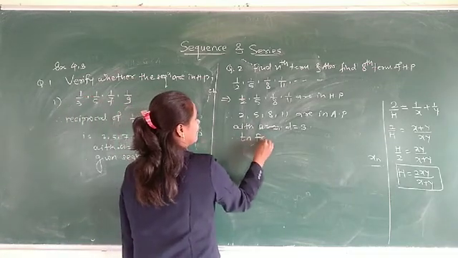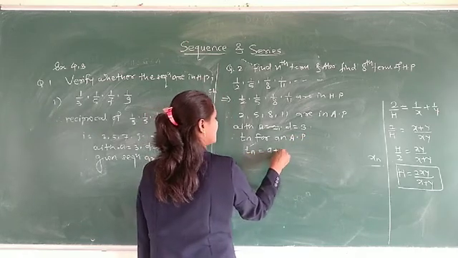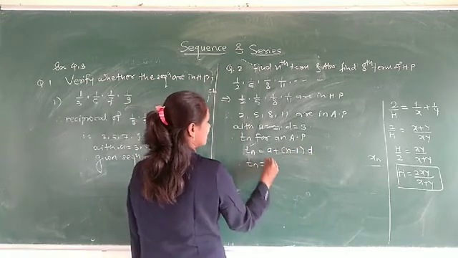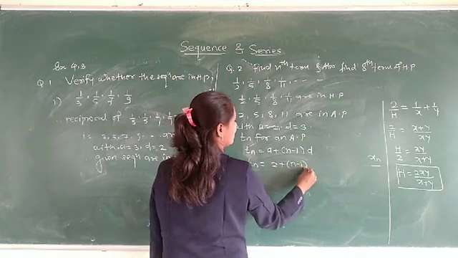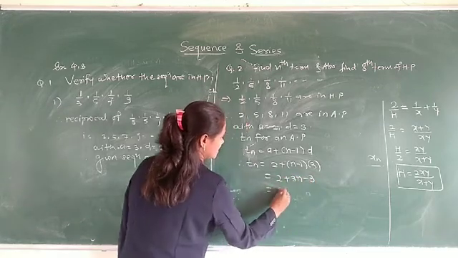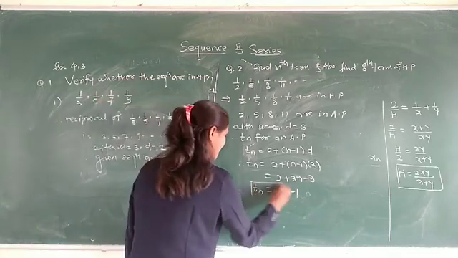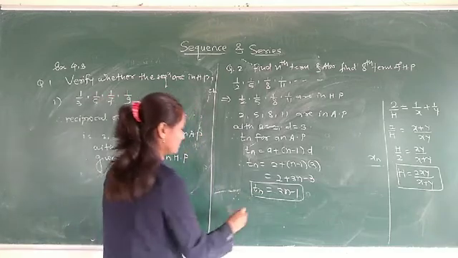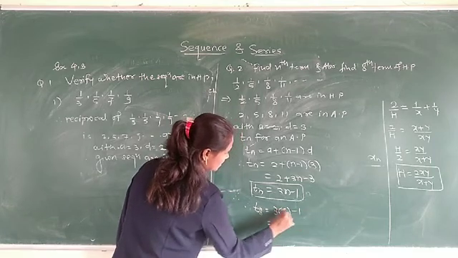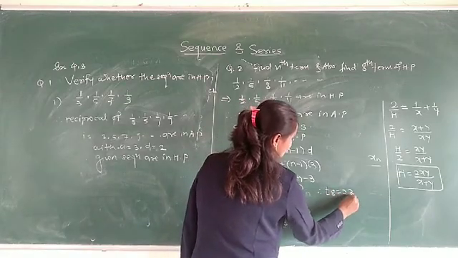Now, Tn for an AP is A plus n minus 1 into D. Therefore, Tn is equal to 2 plus n minus 1 into the common difference 3, which is 2 plus 3n minus 3, that is 3n minus 1. Therefore, T8 is equal to 3 into 8 minus 1, that is 24 minus 1, so T8 is equal to 23.